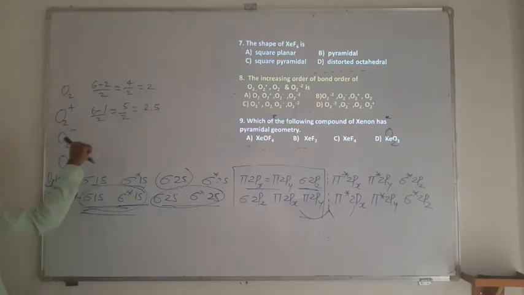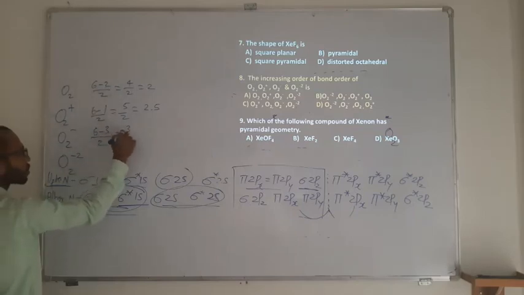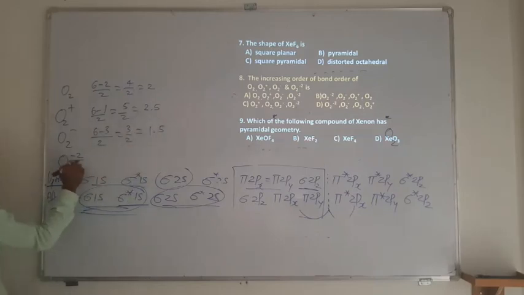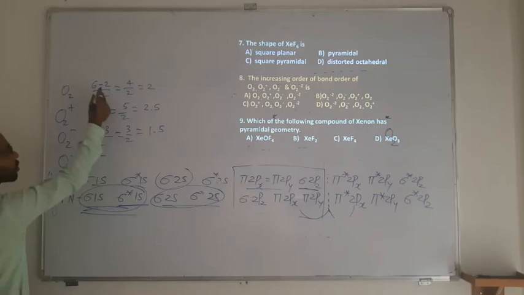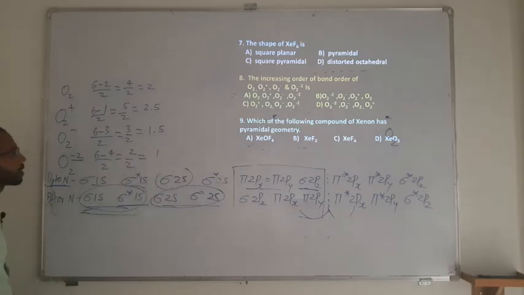O2 minus, you are adding 1 electron into the antibonding. So 6 minus 3 divided by 2, it is going to be 3 upon 2, which is 1.5. O2 minus 2 means you are adding 2 into the antibonding. So 2 to 4, divided by 2. So 6 minus 4 is 2 divided by 2, so it is going to be 1. So 2, 2.5, 1.5 and 1.